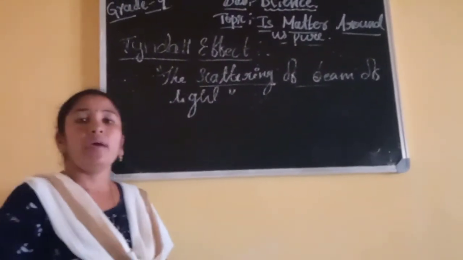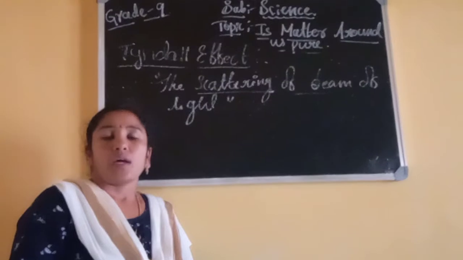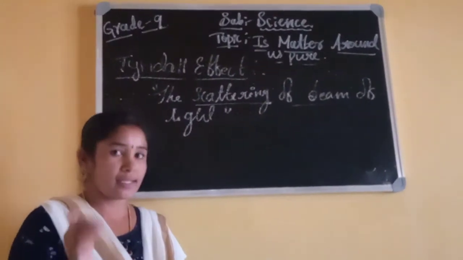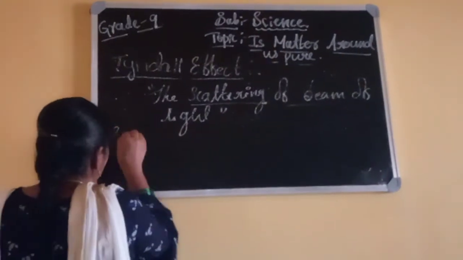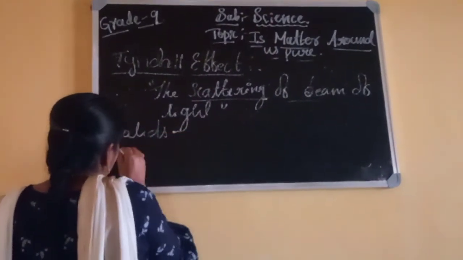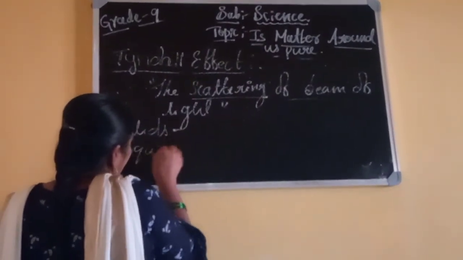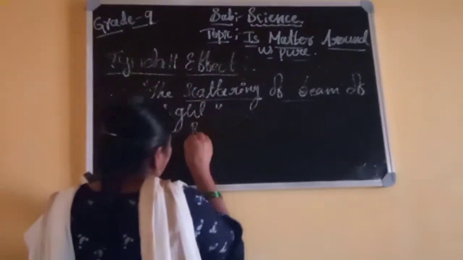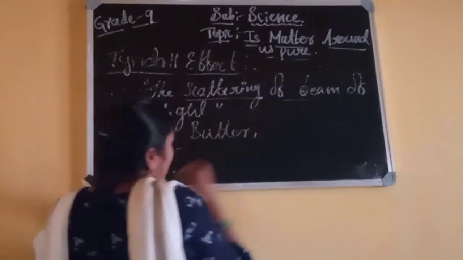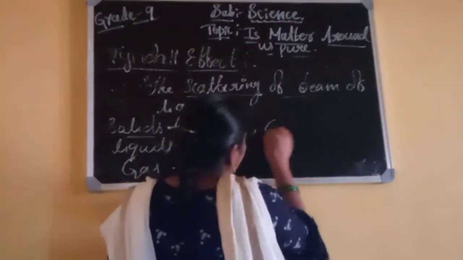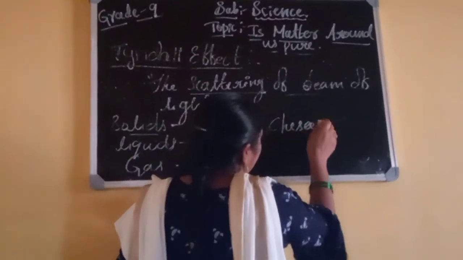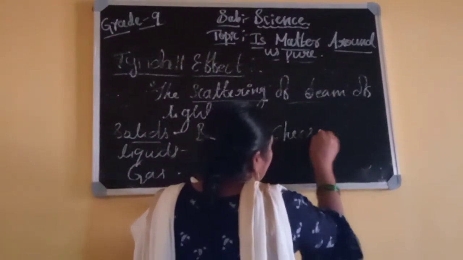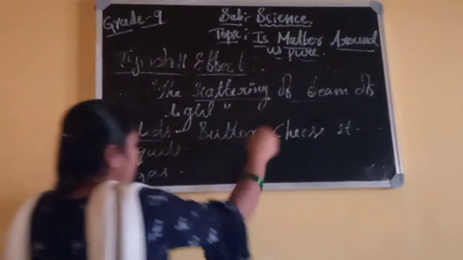Let's see some examples now. These colloids have examples in solid colloids, liquid colloids and gaseous colloids. Solid colloids are butter, cheese, etc. and jelly also.